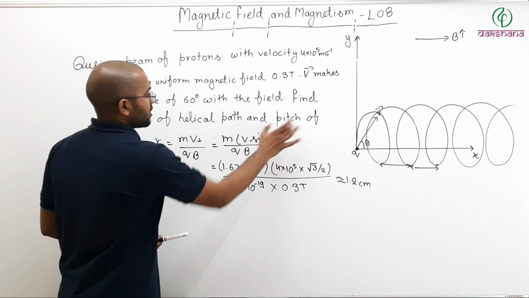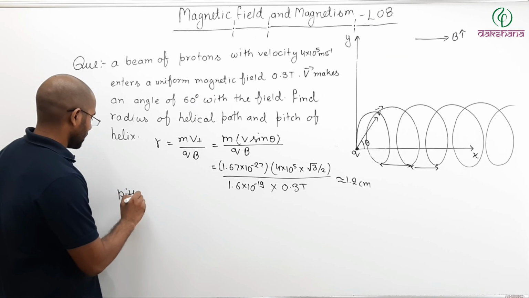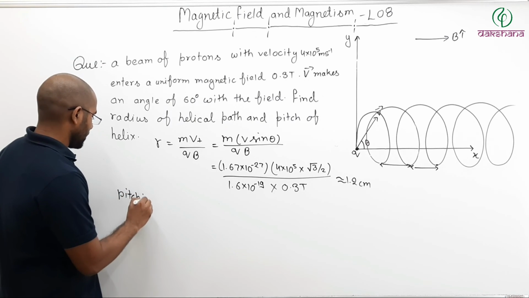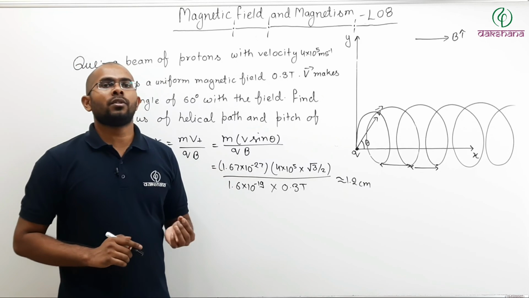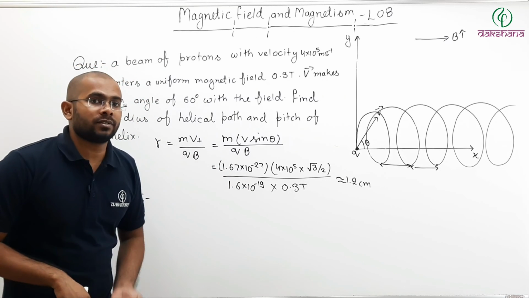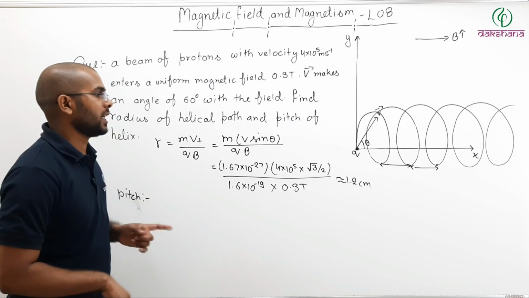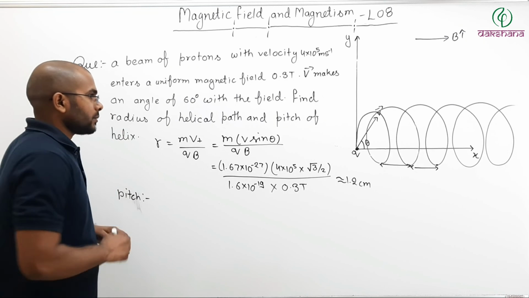Now what is the pitch? Remember, pitch is nothing but the distance the particle will move parallel to the field in one time period. So in one time period, how much distance will it move?